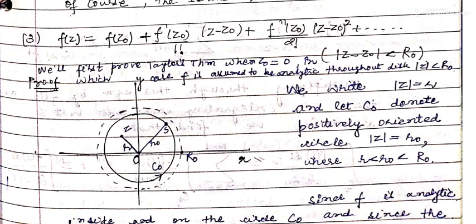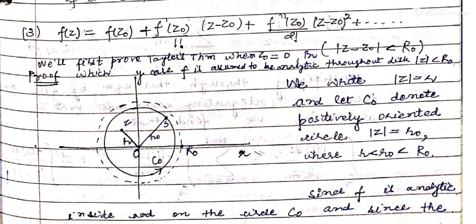The function f is analytic inside the disk having radius capital R0 and center origin, and we have taken a circle inside this disk. So the function f would be analytic on the boundary of C0 and in the interior of C0. So we can apply the Cauchy integral formula.